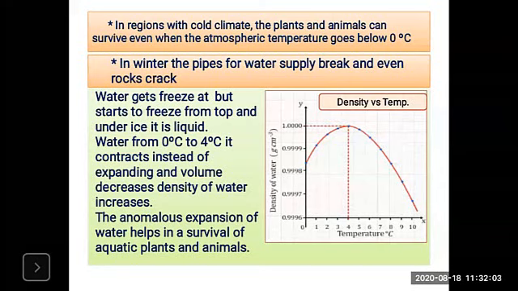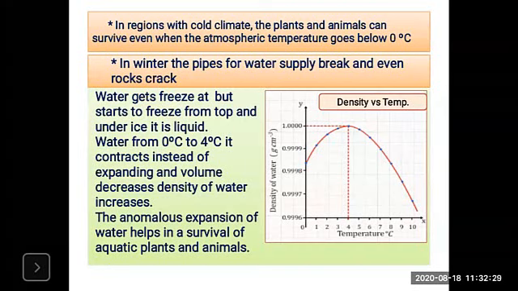From 4 to 0 degrees centigrade, there is an expansion of water and it freezes into ice. Below the ice, water remains at 4 degrees centigrade. The water layer just below the ice, in contact with it, will be at 0 degrees centigrade.